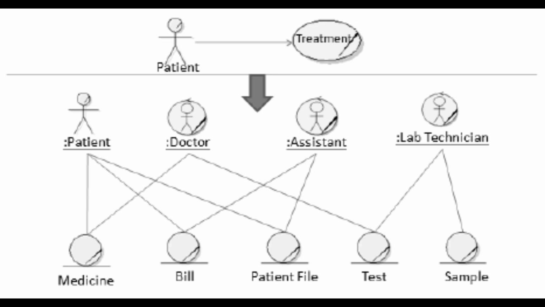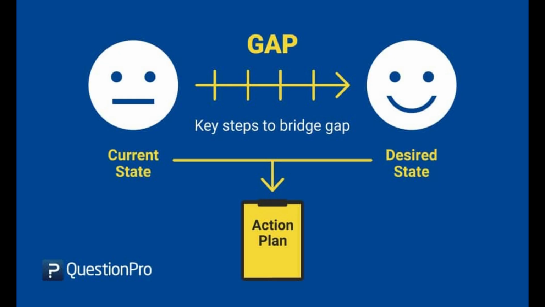Gap analysis. Gap analysis assesses the difference between the current state of a business or system and its desired future state. It identifies gaps in performance, capabilities, or resources and determines the steps to bridge those gaps. Steps for gap analysis: define current state, identify desired state, analyze gaps, develop an action plan.